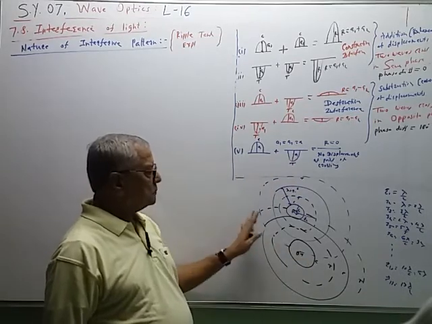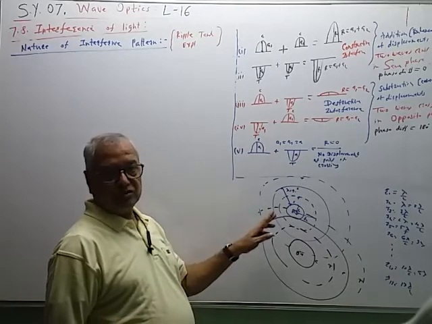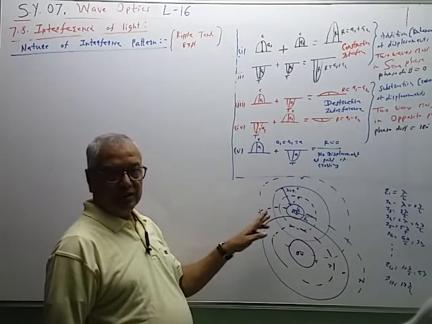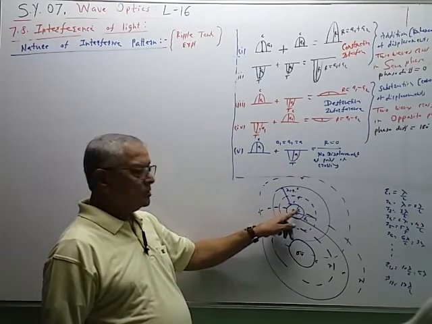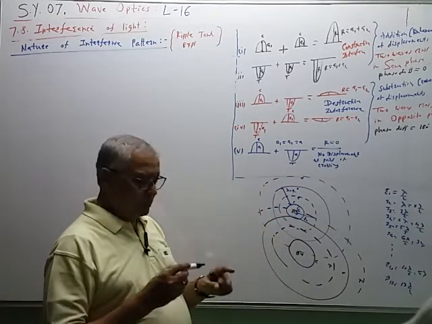Now see, in this figure there are so many points of crossing where the ripples from A and B, the transverse waves from A and B, are superimposing each other.